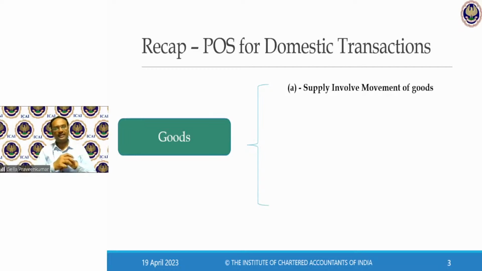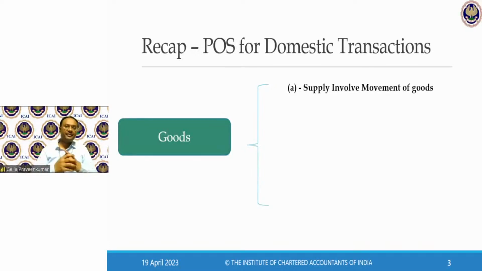So if I make a supply, say I'm a registered supplier in the state of Rajasthan, and I supply the goods to a customer in Kerala. When the goods move from Rajasthan to Kerala and the termination of movement happens in Kerala, my place of supply happens to be Kerala.